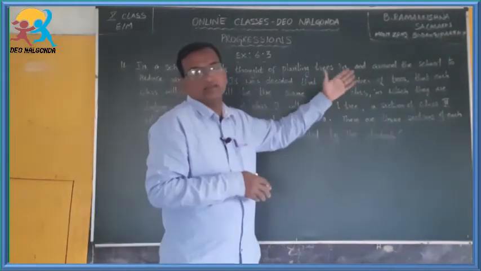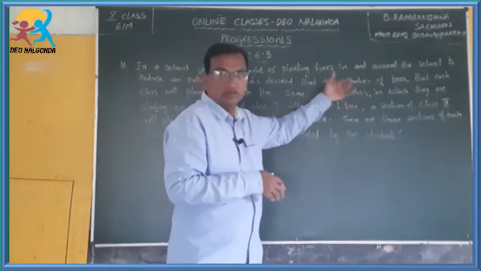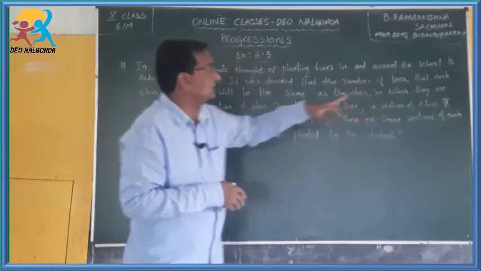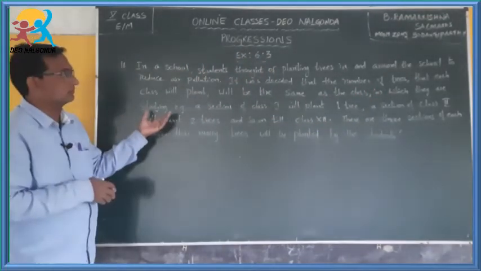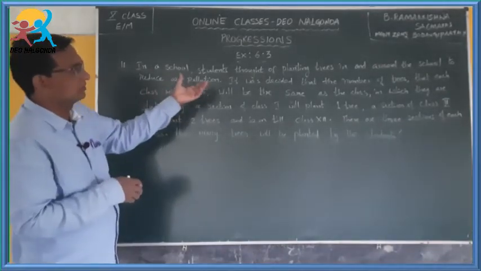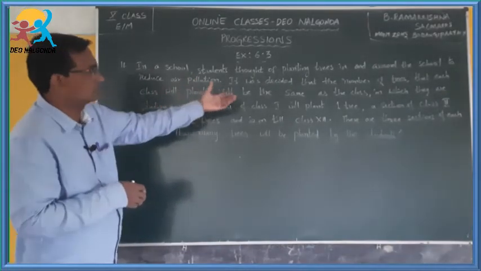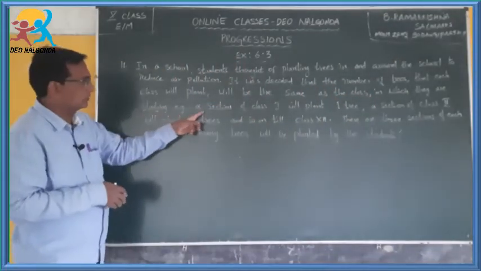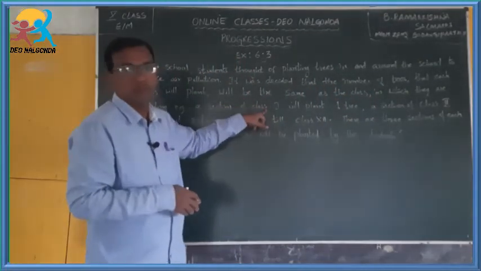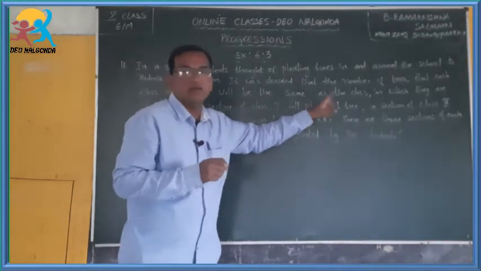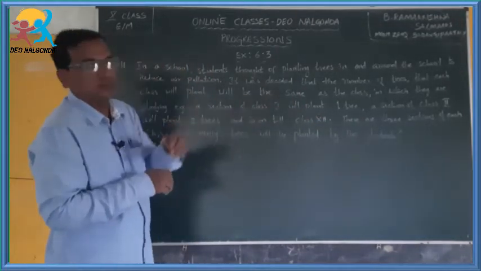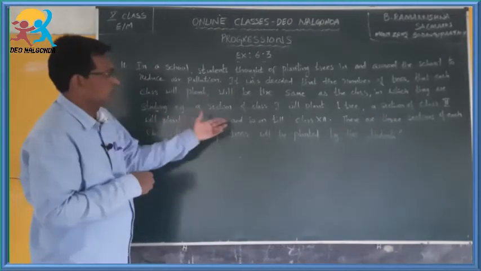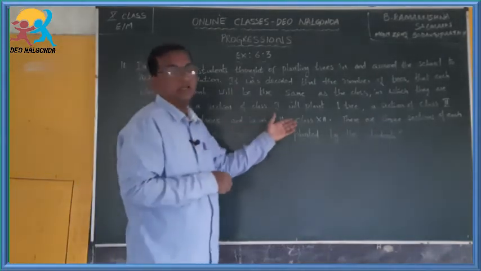same as the class in which they are studying. For example, a section of class 1, the first class, will plant 1 tree, and a section of class 2 will plant 2 trees, and so on till class 12.